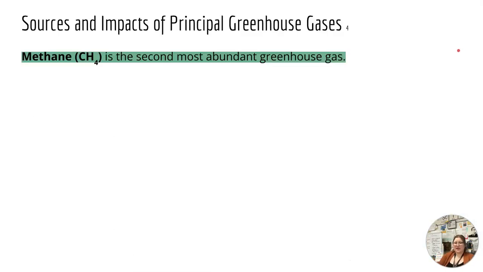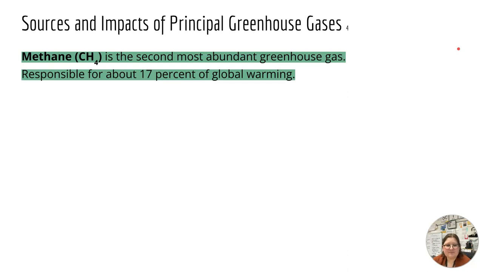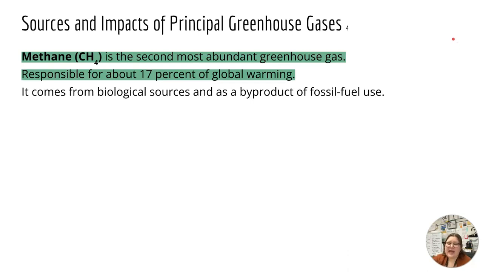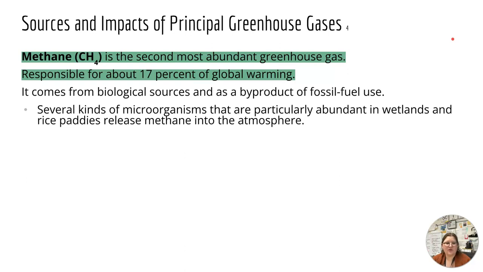So the next greenhouse gas that we're going to talk about is methane. Methane is CH4, and it's the second most abundant. It's responsible for about 17% of global warming, and it comes from biological sources as a byproduct of fossil fuel use. So it's another thing released by burning fossil fuels.